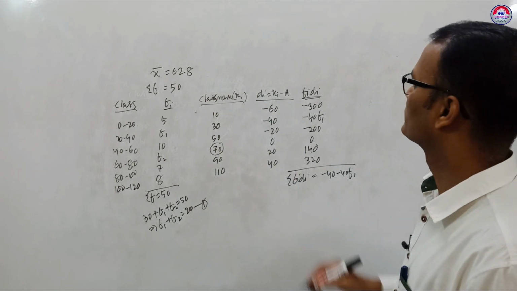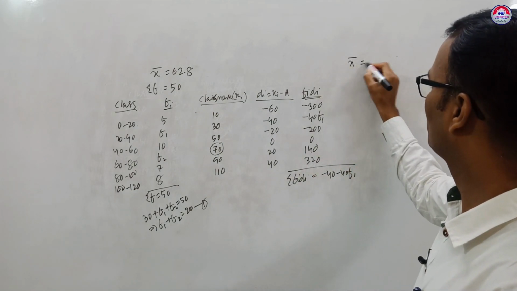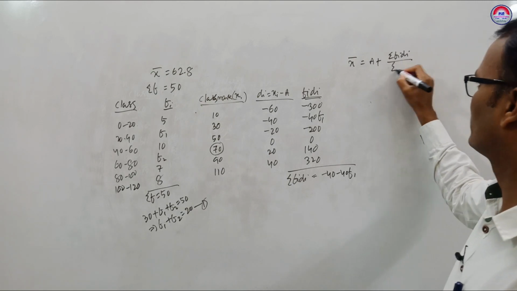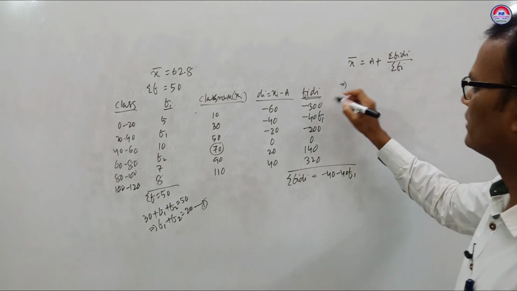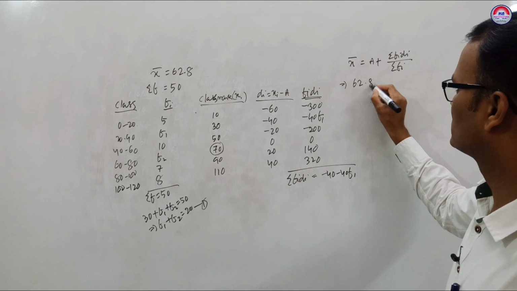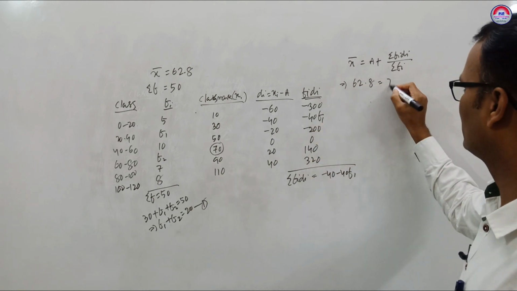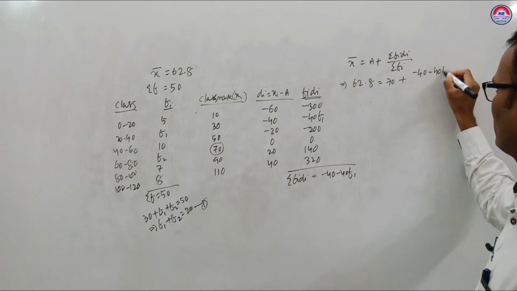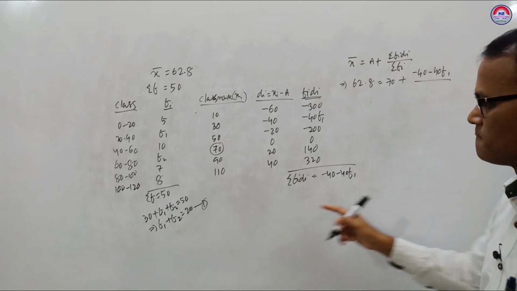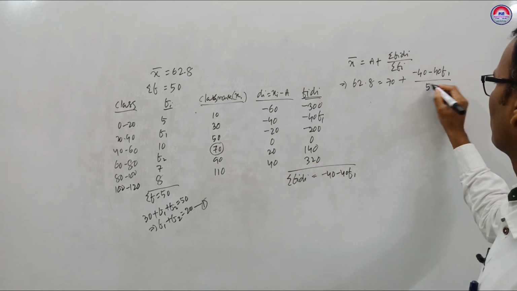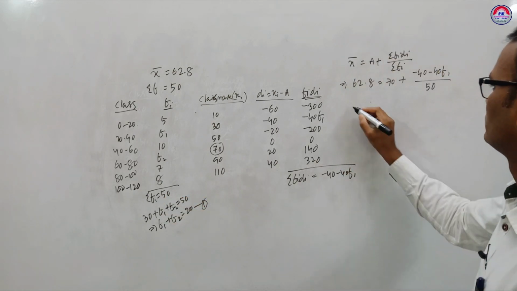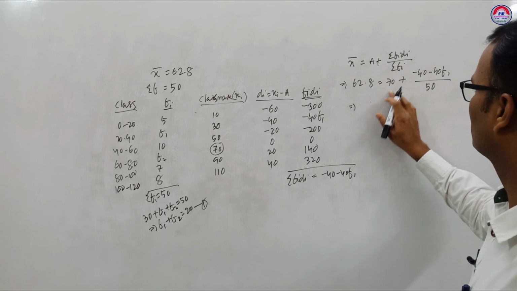Mean given. Mean formula A plus sigma FiDi upon sigma Fi. Mean given 62.8 equals A is 70 plus minus 40 F1 upon 50. Now we take this one here.